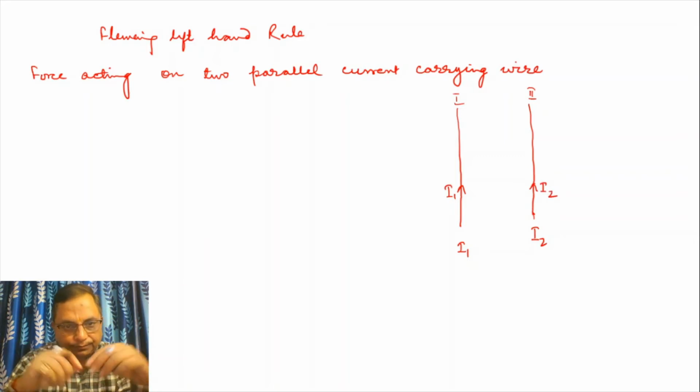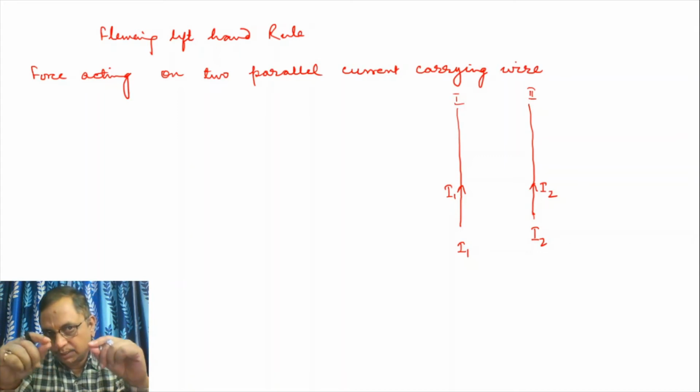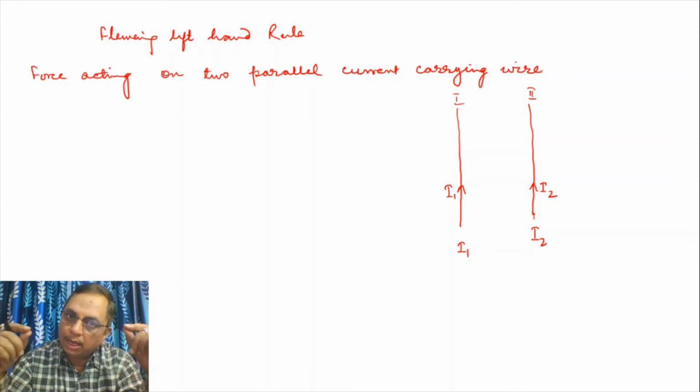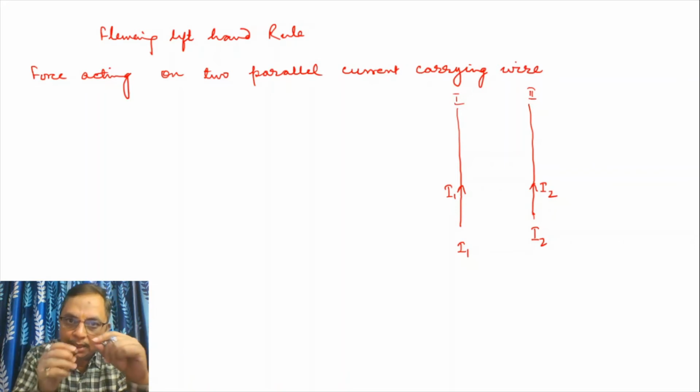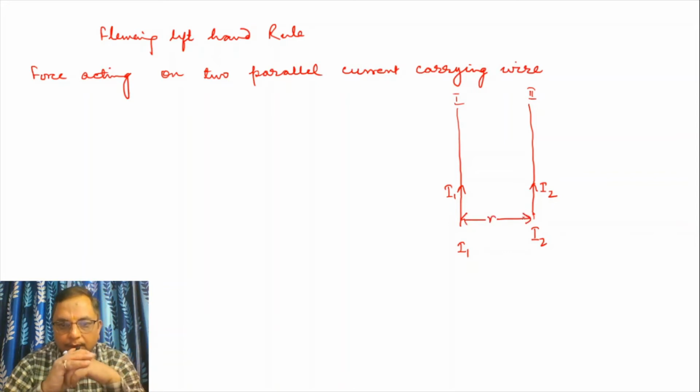Now two wires, current flowing in each wire is I1 and I2. They are kept at R distance. Let's see, here the R distance between them. Dear student, you know that when current flows in a conductor, a magnetic field is created. See here, in both wires current is flowing, so due to this current, magnetic field is created.